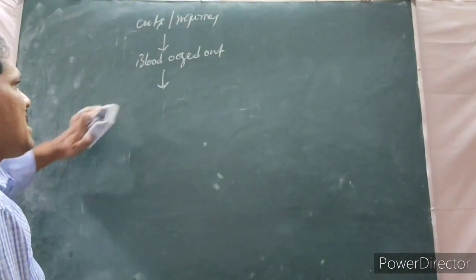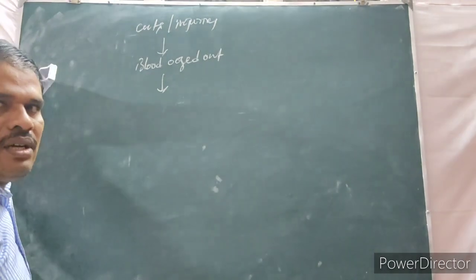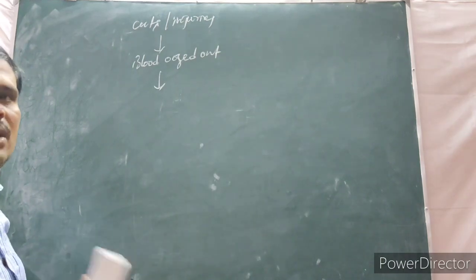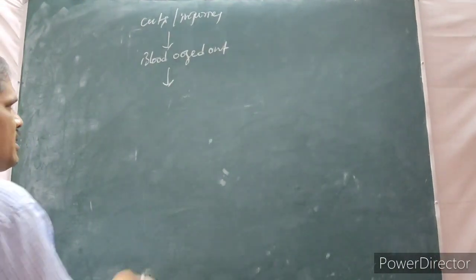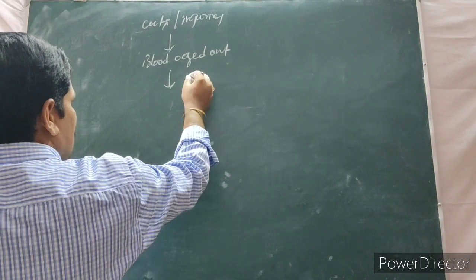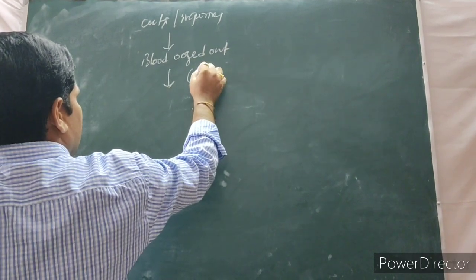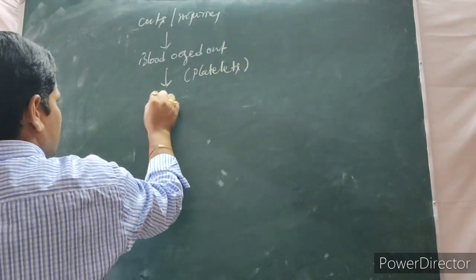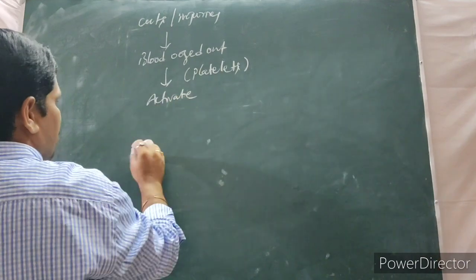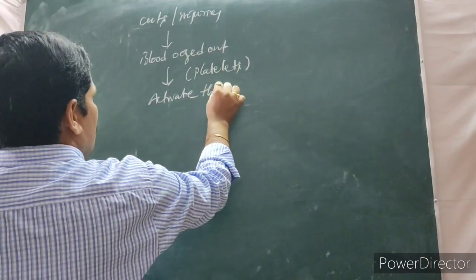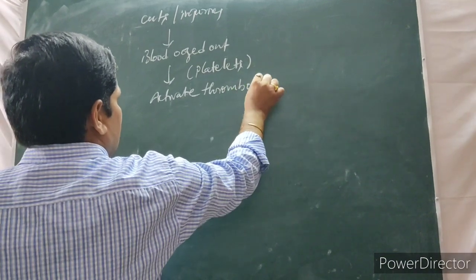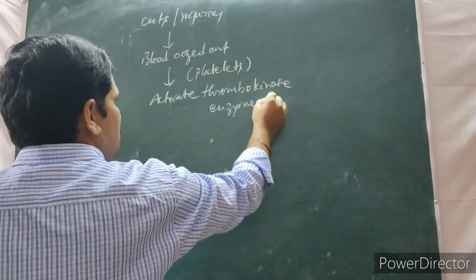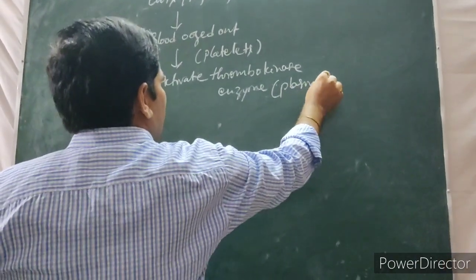Plasma is present in the blood, and they have the platelets. The blood has plasma and formed cells. So platelets are present. So this blood oozes out. In blood what is there? Platelets are present. Platelets activate thrombokinase enzyme. Where is it present? Thrombokinase enzyme is present in the plasma.